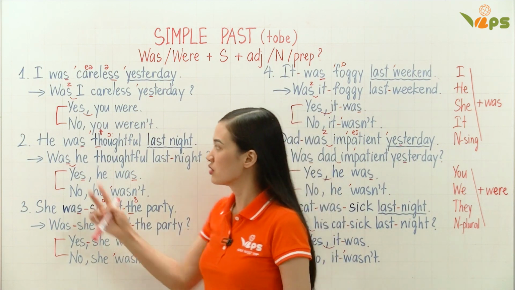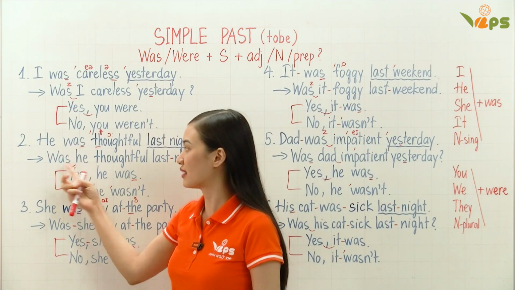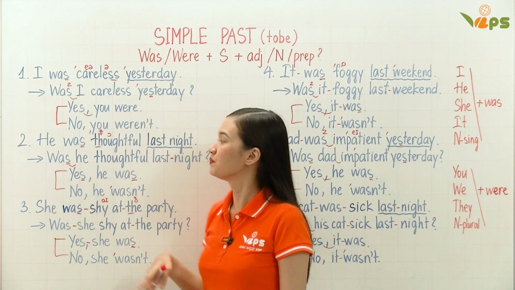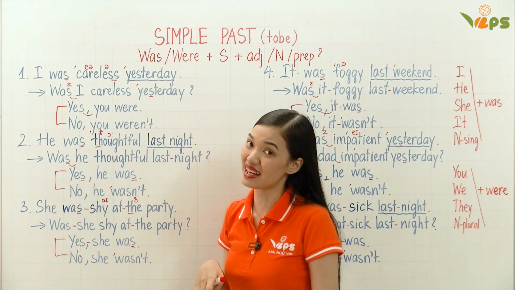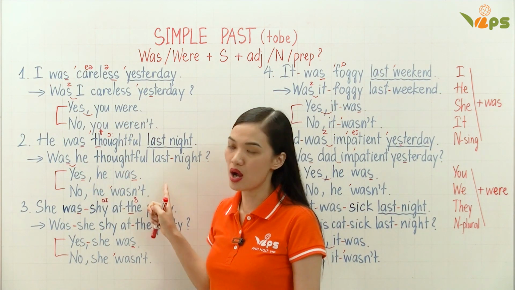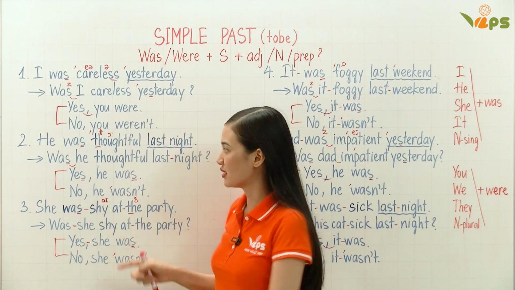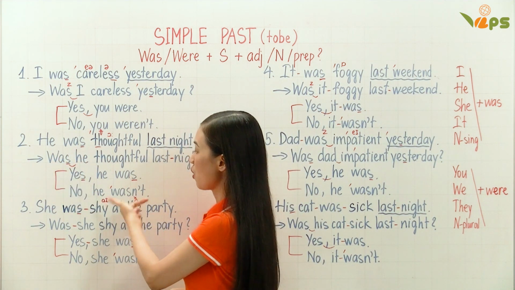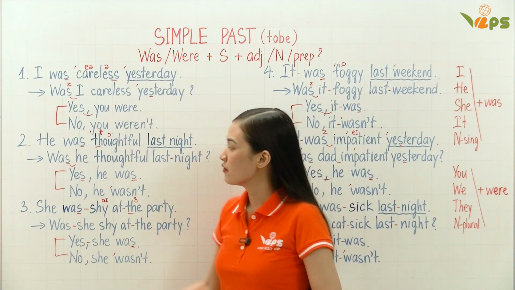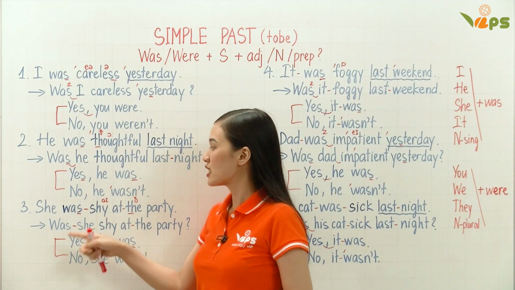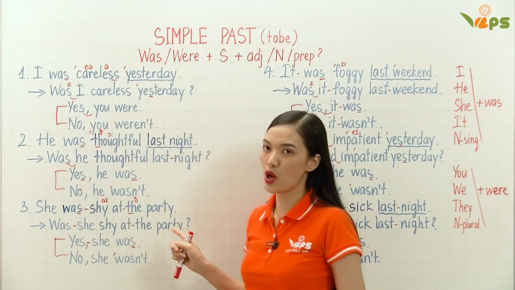So for the question, he was changed. That is, was he? You can link them together, was he. Was he thoughtful last night? Yes, he was. No, he wasn't. Was he? Yes, he was. No, he wasn't.